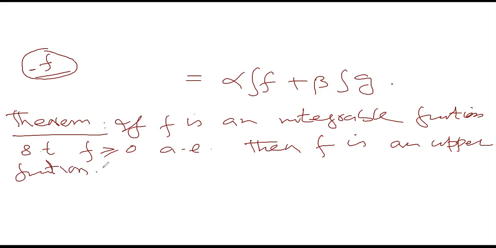Every non-negative integrable function is an upper function. And I will do the proof for you.